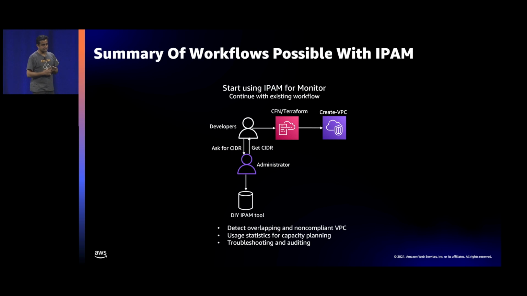Now, here is the summary of all the workflows possible. This is the first one. In the first workflow, this is what happens today. Most likely, your developer will ask you for an IP address. You will go into your homegrown tool or spreadsheet, look for an IP address, and give it back to the developer. The developer will then take that string or CIDR and use it in the Terraform script or in the CloudFormation script, and they will create the VPC.